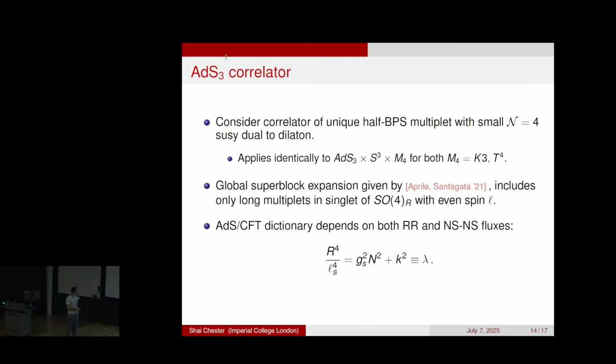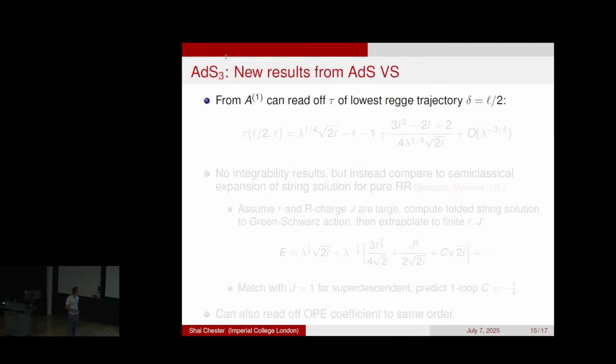So this is the NS flux, which is k squared, where k should be an integer. And then this is the usual Ramond flux, similar to what you would have in higher dimensions. So that means a priori, our algorithm could be applied to the mixed flux case. We haven't yet specified if we're doing Ramond or NS or some kind of combination. Okay. So the first part of the algorithm is the block expansion.